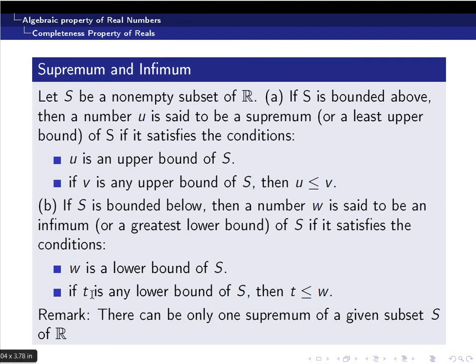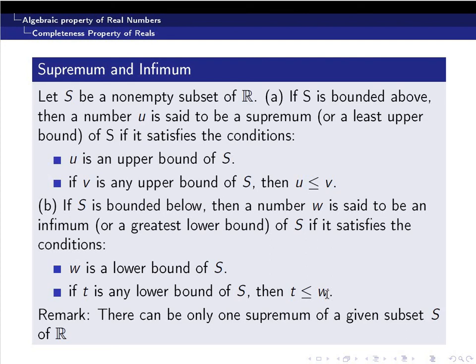In other words, if T is any lower bound, then T should be less than or equal to W. Or in other words, the greatest among the collection of all lower bounds is called an infimum. In the case of the open interval (0, 1), 0 is a lower bound and every number which is less than 0 is again a lower bound, and no number which is greater than 0 is a lower bound. So 0 should be the greatest among the set of all lower bounds, or 0 should be the infimum.